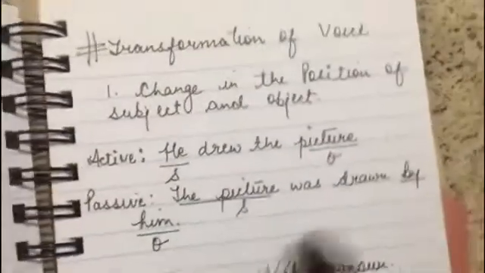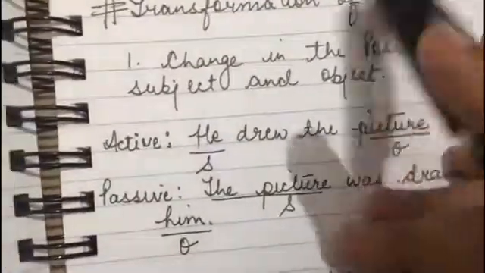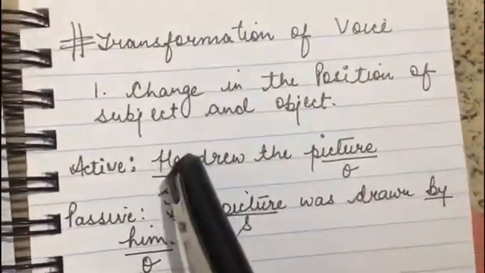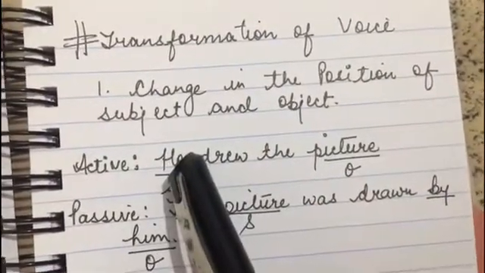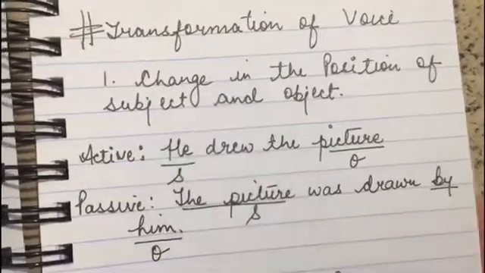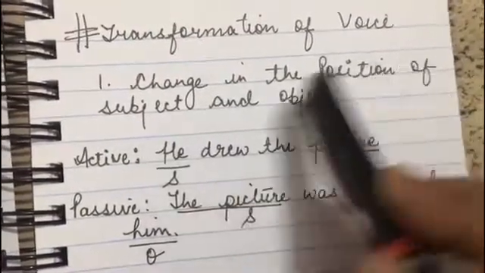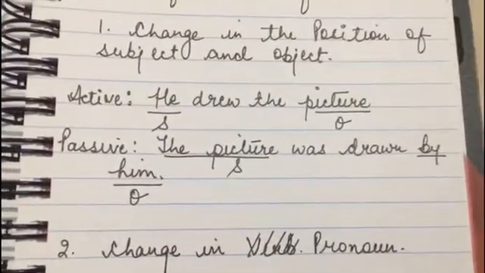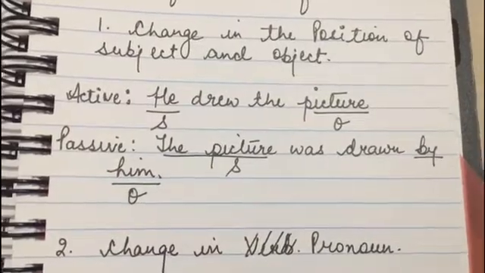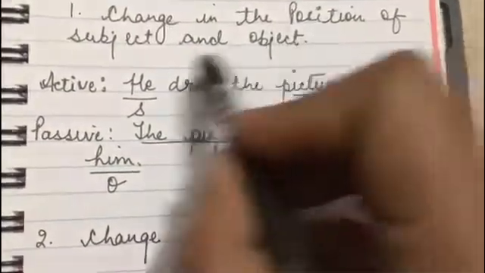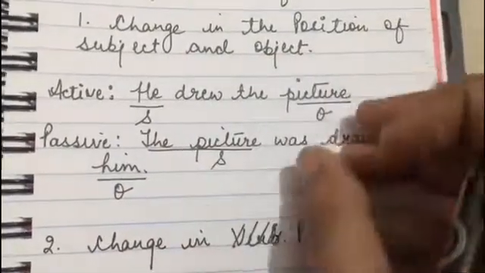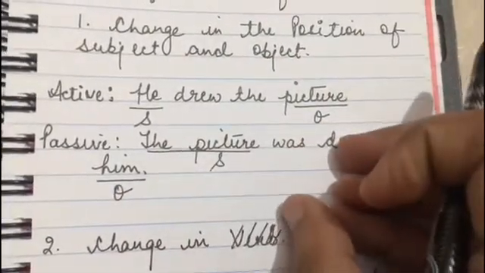तो you have to make few changes, तभी जाके आप active voice को passive में convert कर सकते हो. So the first rule that you have to follow when you have to convert an active voice into passive voice is change in the position of the subject and the object. So what you basically have to do is that to convert an active voice into passive voice, we have to change the position of the subject and the object. मतलब जो subject और object है उसकी position change करनी होती है, right?